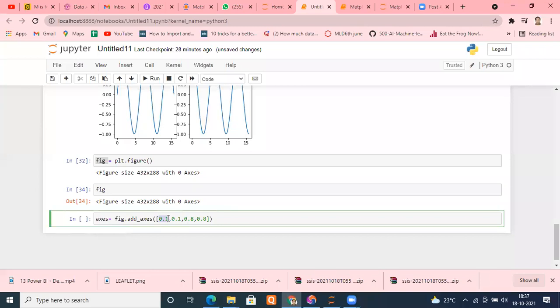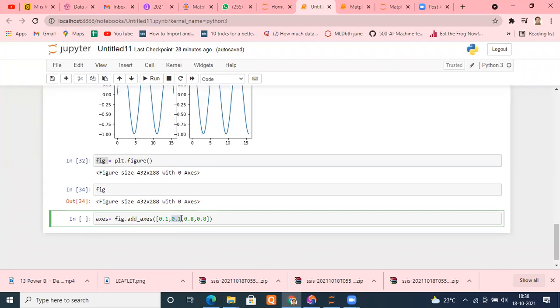So this indicates your left position, 0.1 from left. Then how much above from the bottom? That is 0.1. Convert it to 10%. That's why I said numbers will always be between 0 and 1.